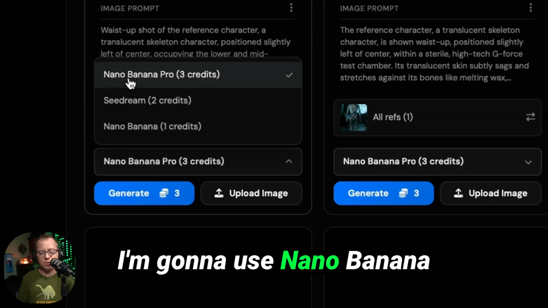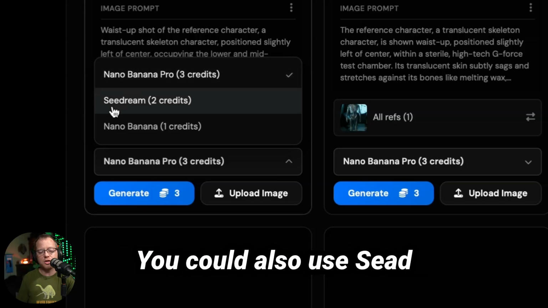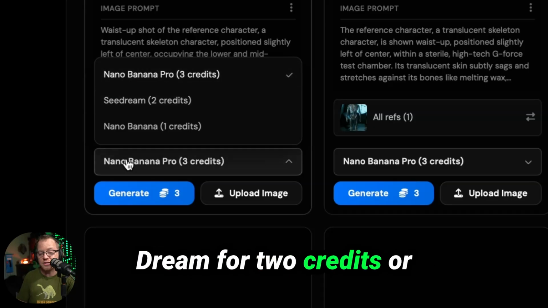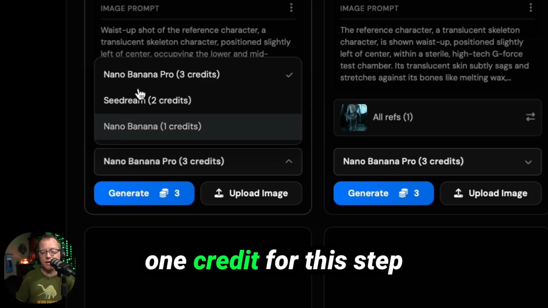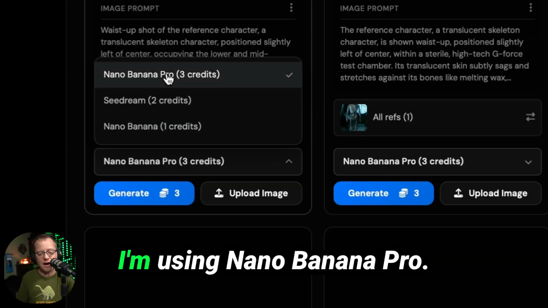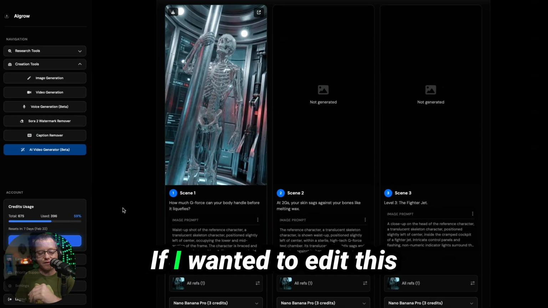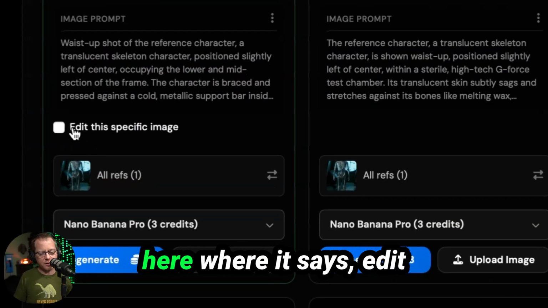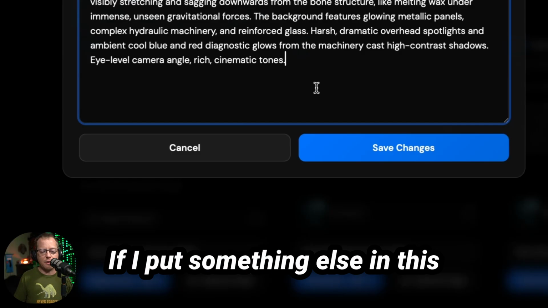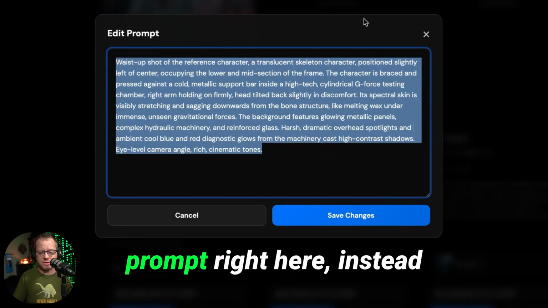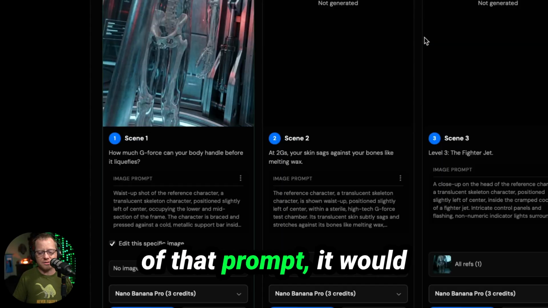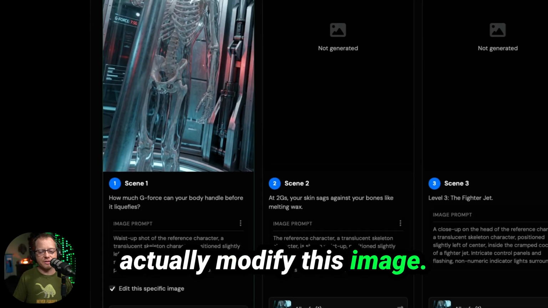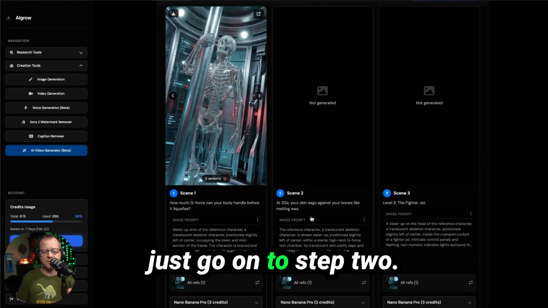Let's go ahead and pick our model. I'm going to use Nano Banana Pro to generate the images. You could also use Seedream for 2 credits or regular Nano Banana for 1 credit. For this step, since it is our first frame, I'm using Nano Banana Pro. If I wanted to edit this image now, all I would need to do is click this box right here where it says edit this specific image. If I put something else in this prompt right here, instead of that prompt, it would actually modify this image. When you're happy with your first output, just go on to step 2.